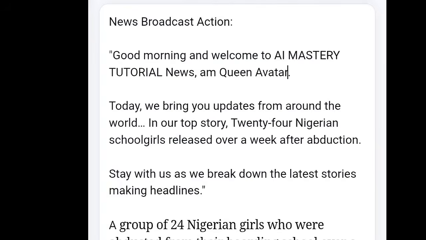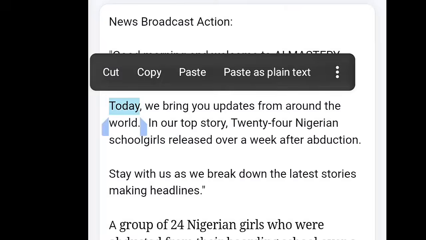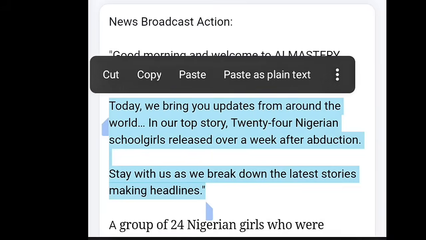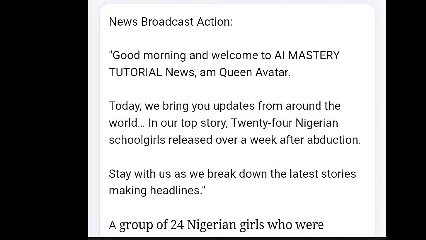So now over here to our WordPad, we need to copy the next one, which is this particular one here. Please have it in mind that if you copy a long sentence, it will confuse your avatar. It will make your avatar run too fast. What do I mean? Let's say for example I copy the whole of these two paragraphs and I drop it. Just see what will happen here.